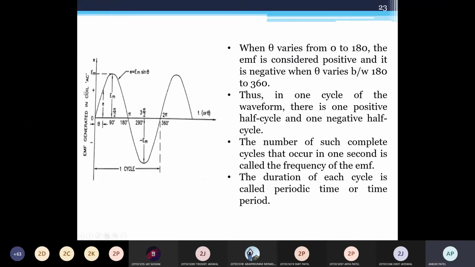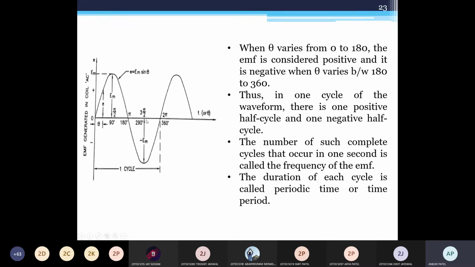So this is the representation of a cycle. The EMF generated when we put the coil at different positions: 0, 90, 180, 270 and 360. At 0, the coil is parallel with the magnetic field, so we have 0 EMF. At 90, the coil is perpendicular to the magnetic field, so we have maximum cutting of flux, so maximum EMF. At 180, the coil is parallel to the magnetic field, so no cutting of flux.